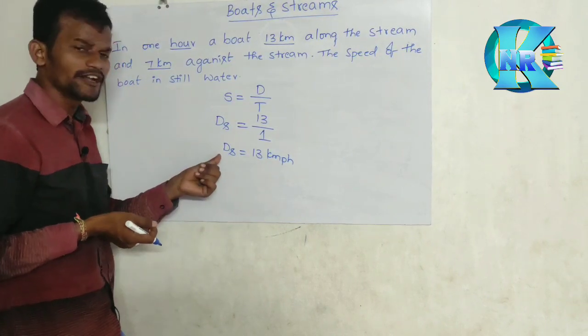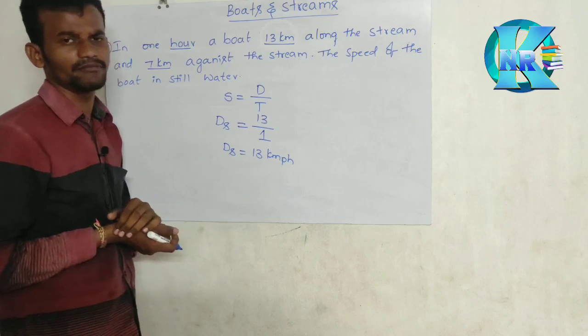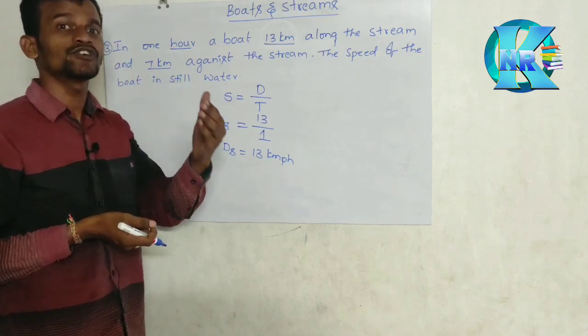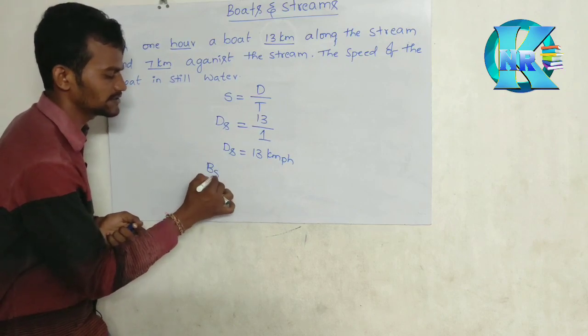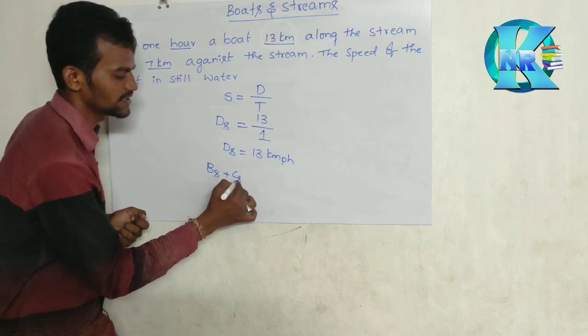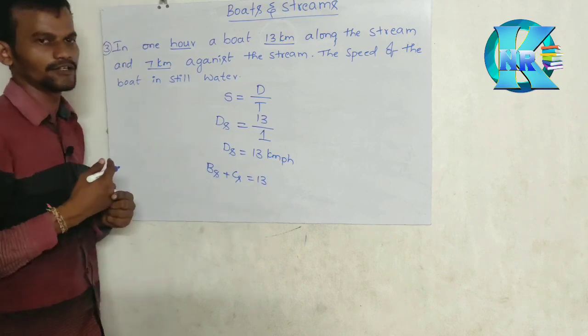Okay, but when a person is going downstream, what happens? The water force is helping, so that is adding. So the person's speed Bs plus the water force Cs is equal to 13 kilometers per hour.